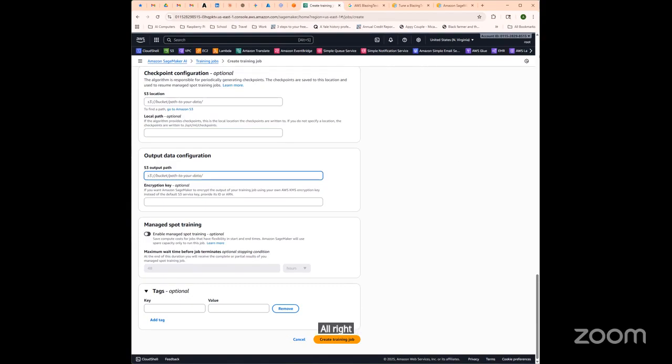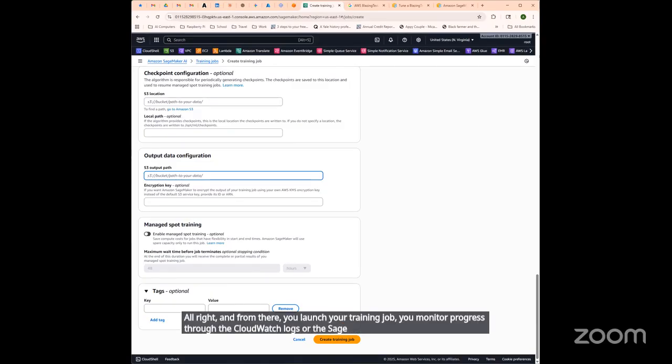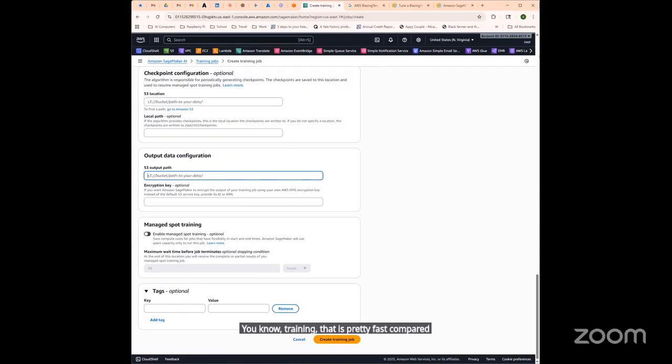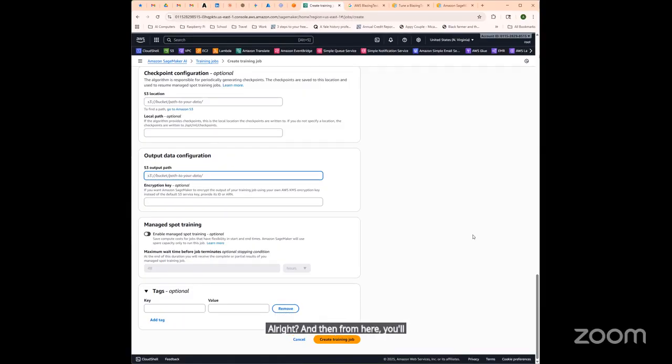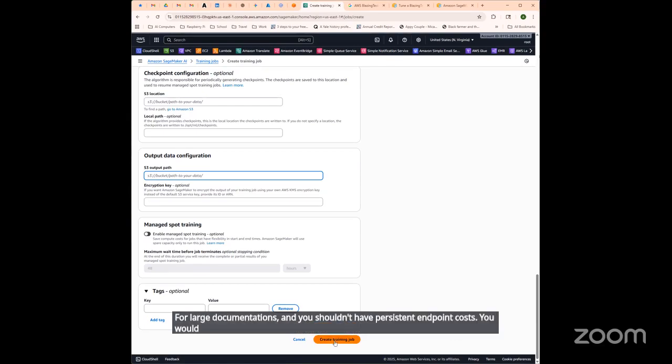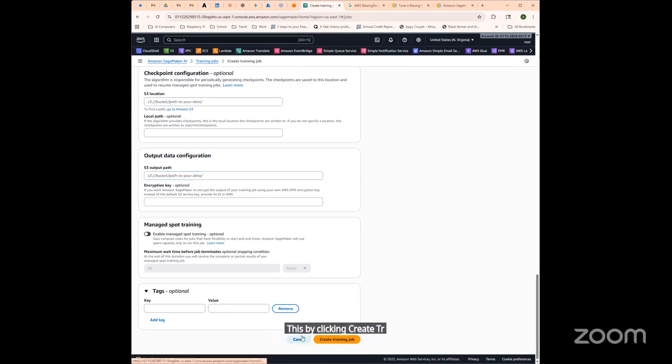And from there, you launch a training job, you monitor progress through the CloudWatch logs or the SageMaker dashboard, and then BlazingText optimization will result in training that is pretty fast compared to traditional implementations. The completion time will be somewhere between minutes for moderate sets to hours for massive data sets. And then from here, you'll be able to have a batch transformation for offline processing for large documentation, and you shouldn't have persistent endpoint costs. You would create this by clicking Create Training Job.